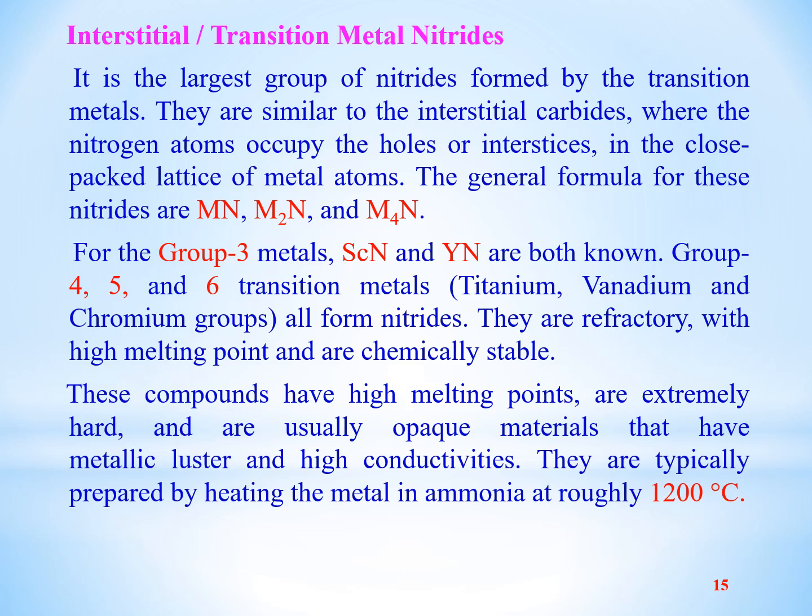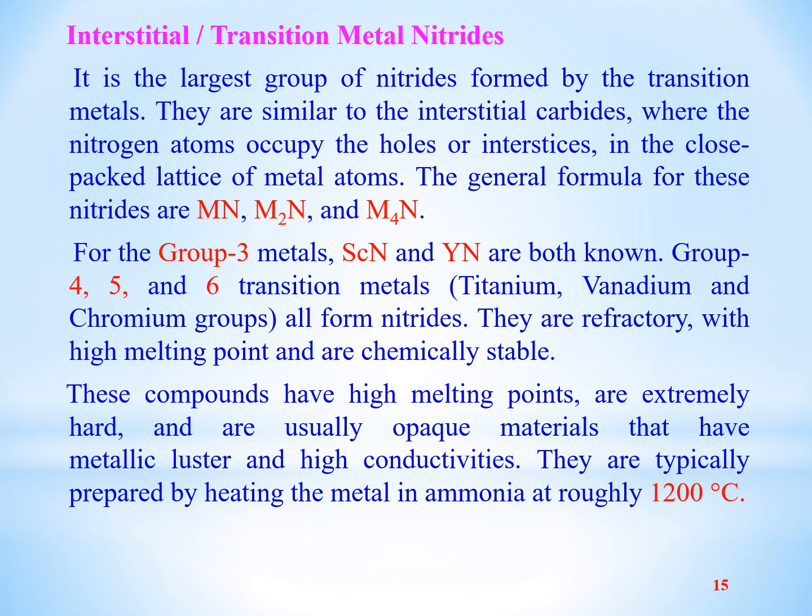It means that, as we studied in the case of carbides, we observed that in the metallic crystal, the metal atoms are closely packed either through hexagonal packing or cubic packing. There are small spaces produced between these atoms.